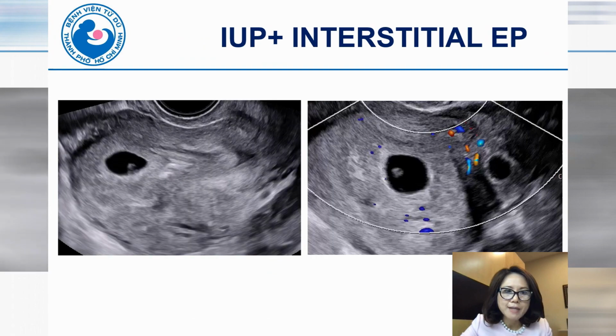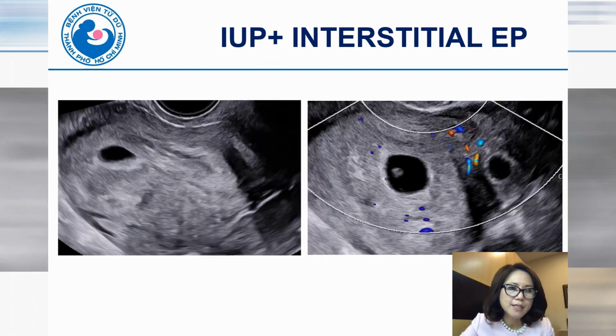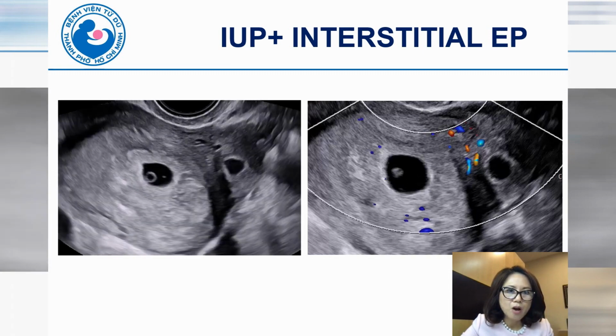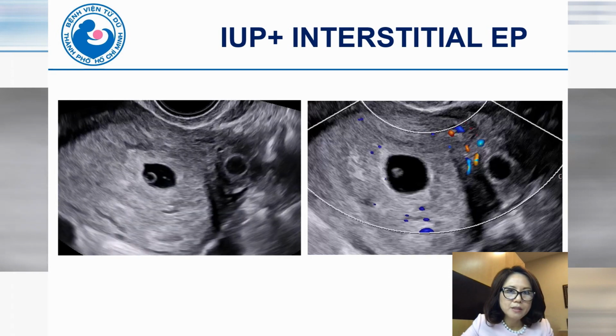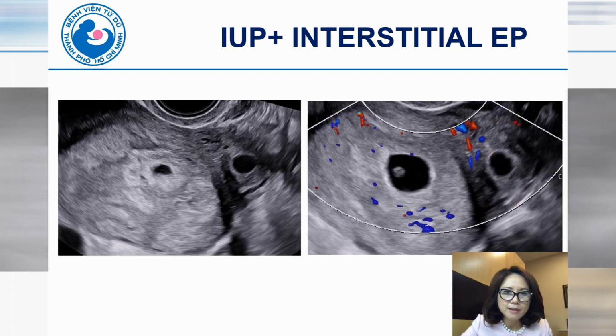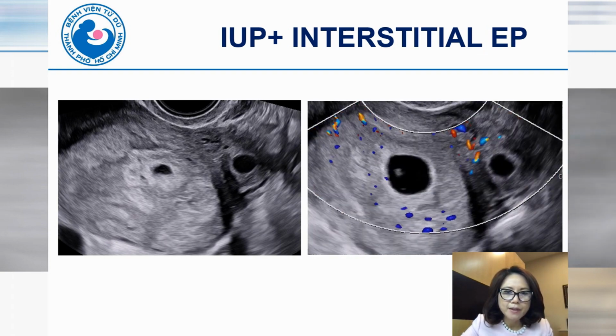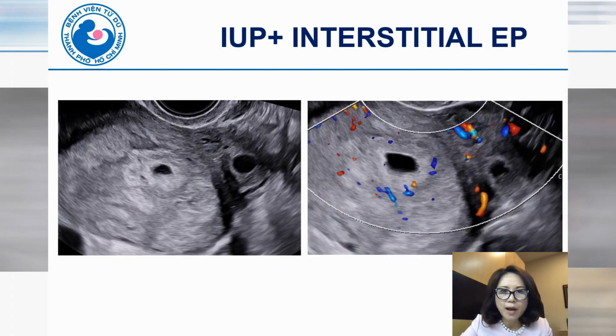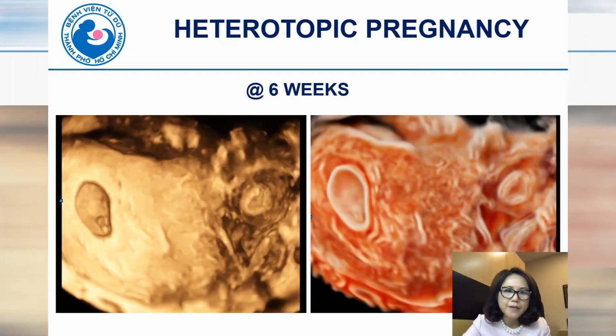This is a case of heterotopic pregnancy. You can see a GS in the cavity of the uterus with the yolk sac inside, and we also see another GS in the interstitial region on the left side. And this is on the Doppler. You can see two GS: intrauterine pregnancy and interstitial ectopic pregnancy. And this is the 3D photo. You can see a normal GS intrauterine pregnancy and interstitial ectopic pregnancy on the left side.